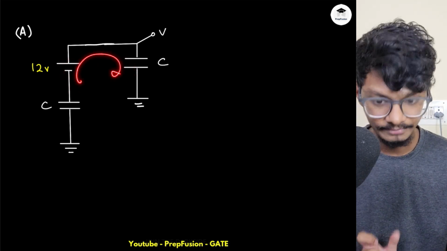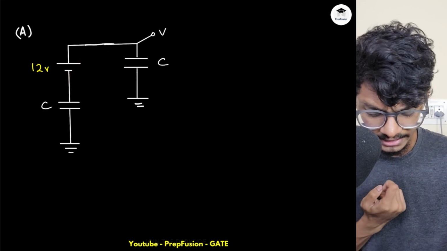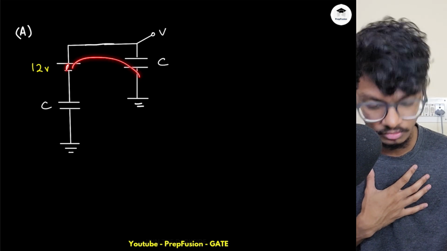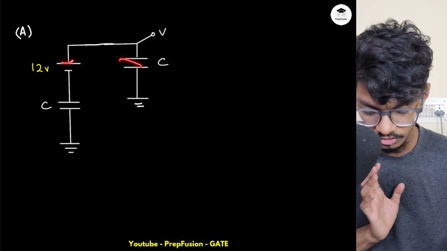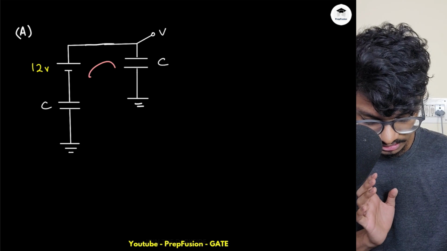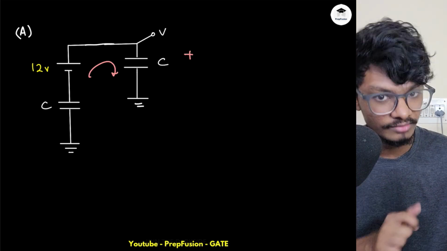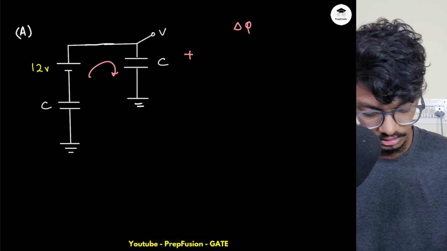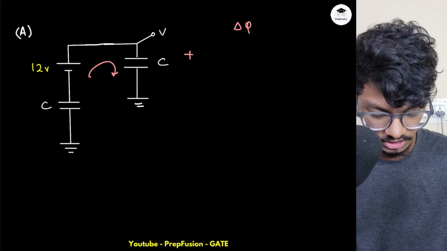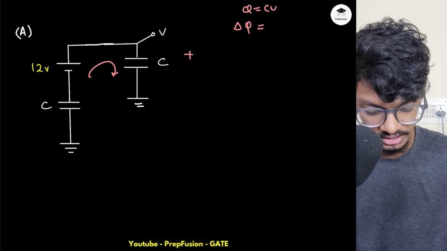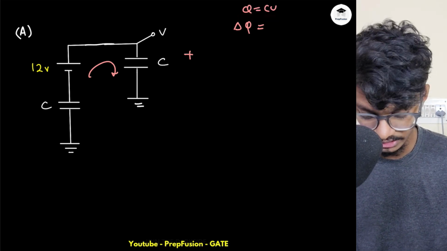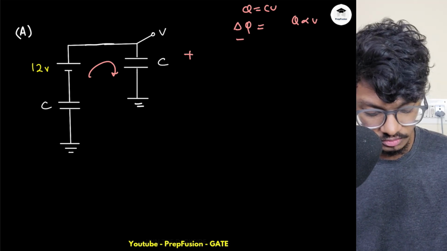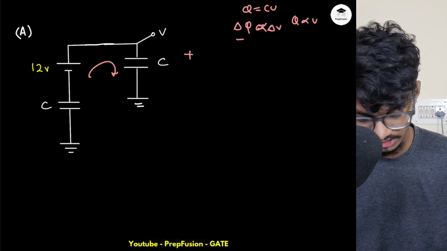Now if some charge is traveling, and due to the travel of charge, I will assume the charge is flowing from this higher potential to lower potential, so from positive to 0. So if charge is flowing like this, it will develop some voltage also, because let's say delta q charge was flowing. What do you know, q equals cv, and q is directly proportional to v if c is constant. So if delta q charge is flowing, it will develop some delta v voltage across the capacitor.